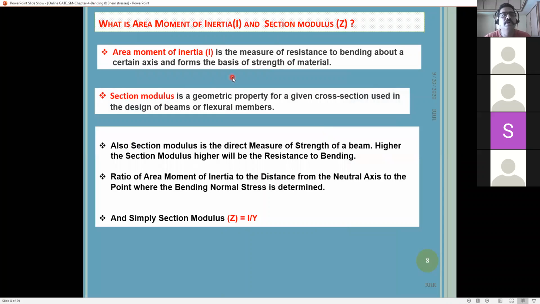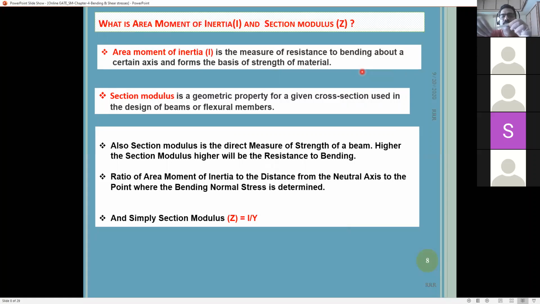We also learned what the moment of inertia and section modulus are, practically. Another name for the moment of inertia is area moment of inertia. It is a measure of the resistance to bending about a certain axis. We call it the moment of inertia because if we have more moment of inertia in a particular direction, obviously we will have more strength of the material. If you see this beam like this, the moment of inertia is b d cube by 12, right? If d is less, since d is cubed, we get less moment of inertia, so the beam will bend easily in this direction.